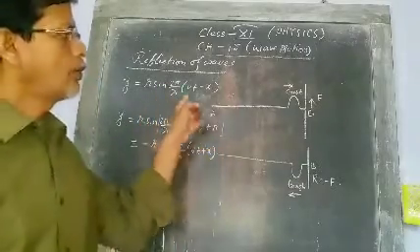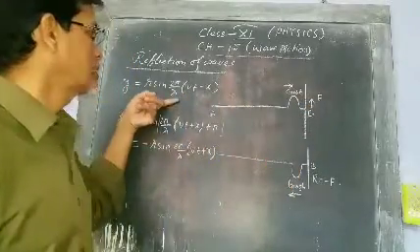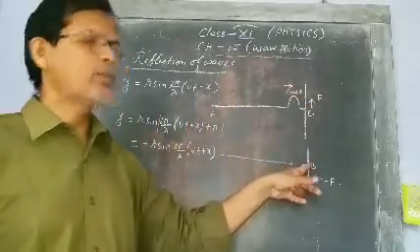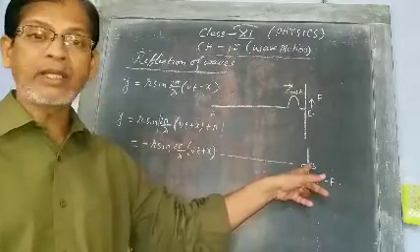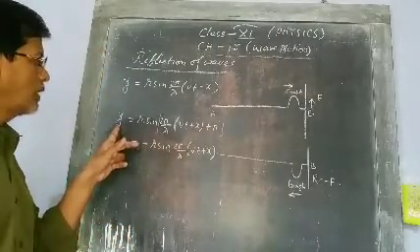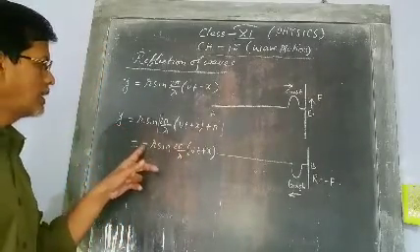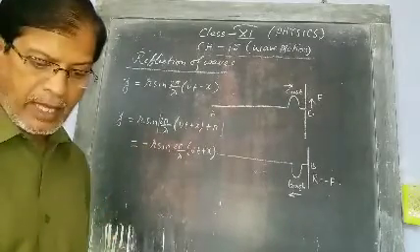So when a wave pulse is moving towards the positive x-axis, the equation is this, and after reflection from a fixed point, the reflected wave has the equation y equal to minus r sin 2 pi by lambda (vt plus x).